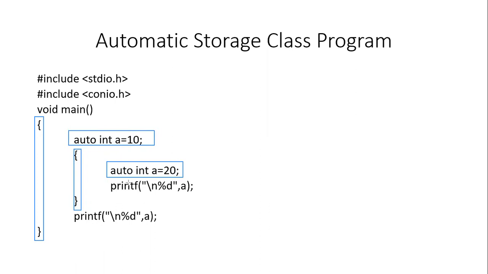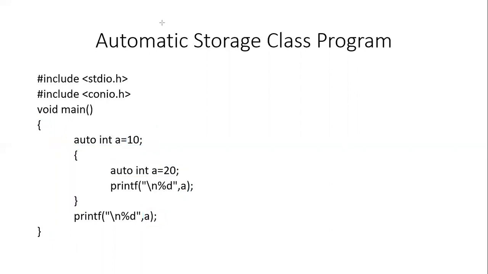So when you print a inside the small block, it will print 20, the value of the a which has been declared inside the block. And when you print the value of a here, it will print 10, of the local variable which has been declared inside the main function.